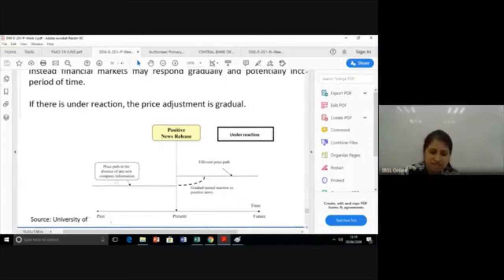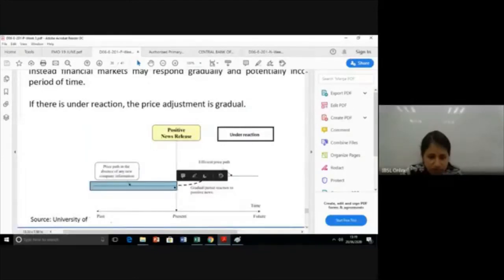So what happens here is, this is the old value of the security. We can see it's a share, a stock market issued equity share. So here it's the old value.